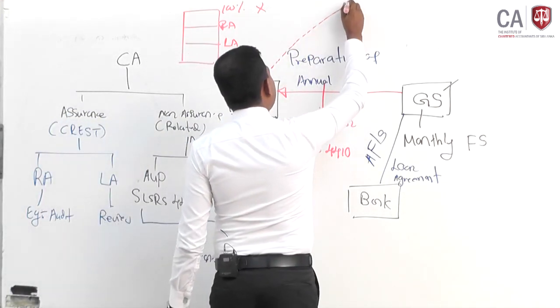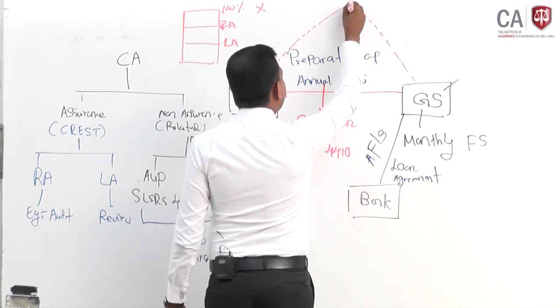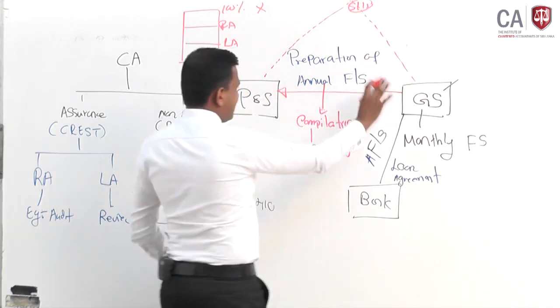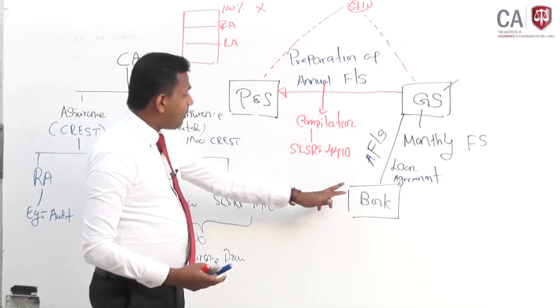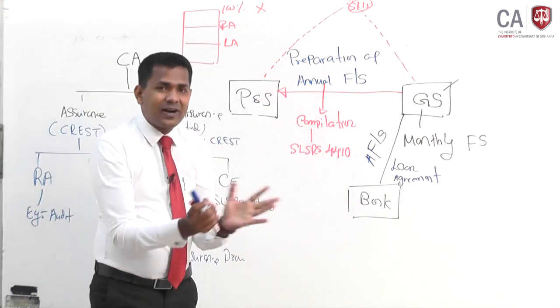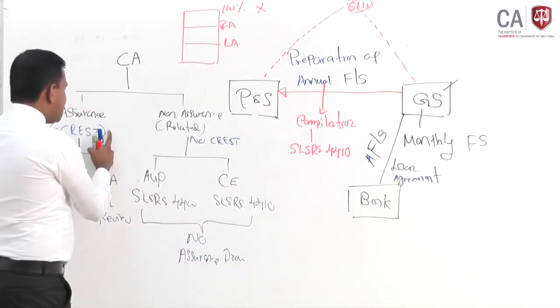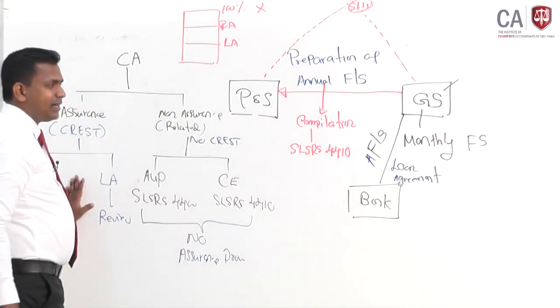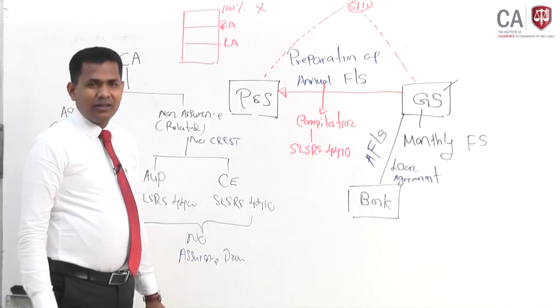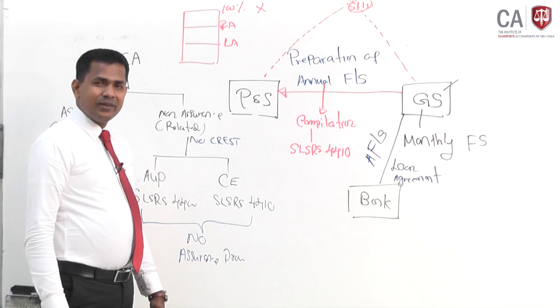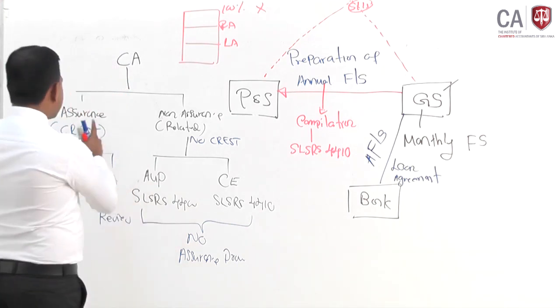No shareholders involved. Let's say this is a sole proprietorship, and no bank. Now, if the bank had requested us, then there is a tri-party. The trust prevails and accordingly assurance can be provided. But here no tri-party prevails. It's only two parties involved. Only the client is requesting. So therefore, assurance cannot be provided.